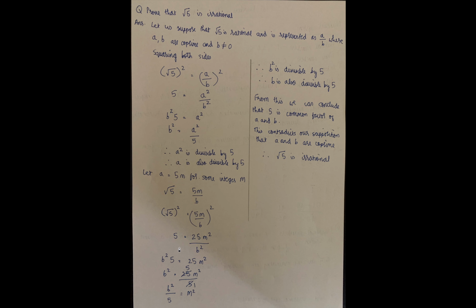So 5 equals 25m square divided by b square. Here 5 square is 25, then m square. Bring this to this side, so it becomes b square 5 equals 25m square. Then b square equals 25m square divided by 5, which equals 5m square.